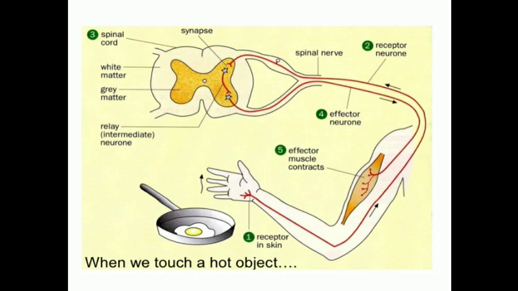Next was the neuron: its structure, how the nerve impulse message transmits from one neuron to another, the neurotransmitter acetylcholine, and the route of the nerve impulse. Then we studied the types of neuron, sensory neuron, motor neuron and relay neuron, and the last topic was reflex action and reflex arc.